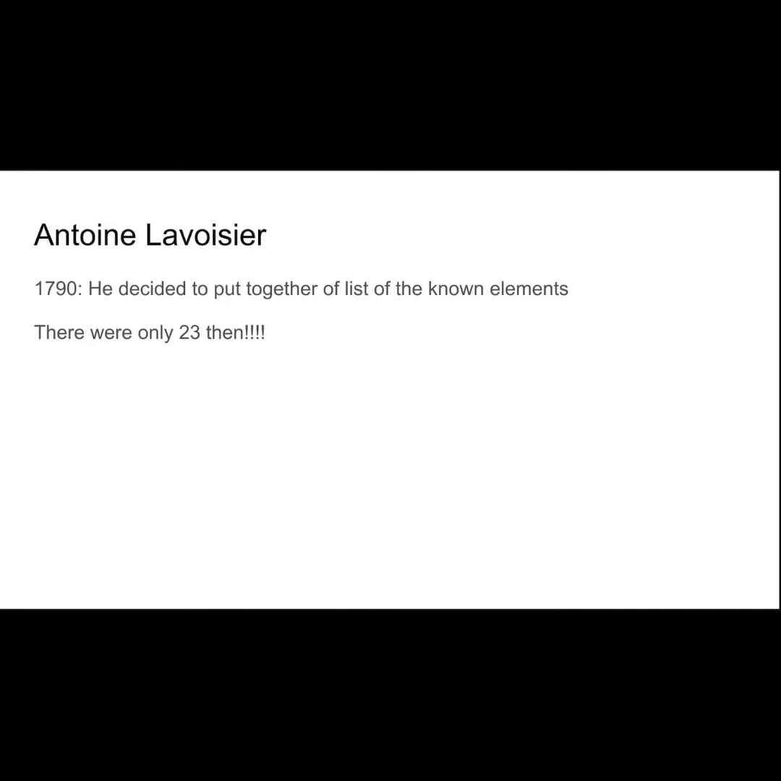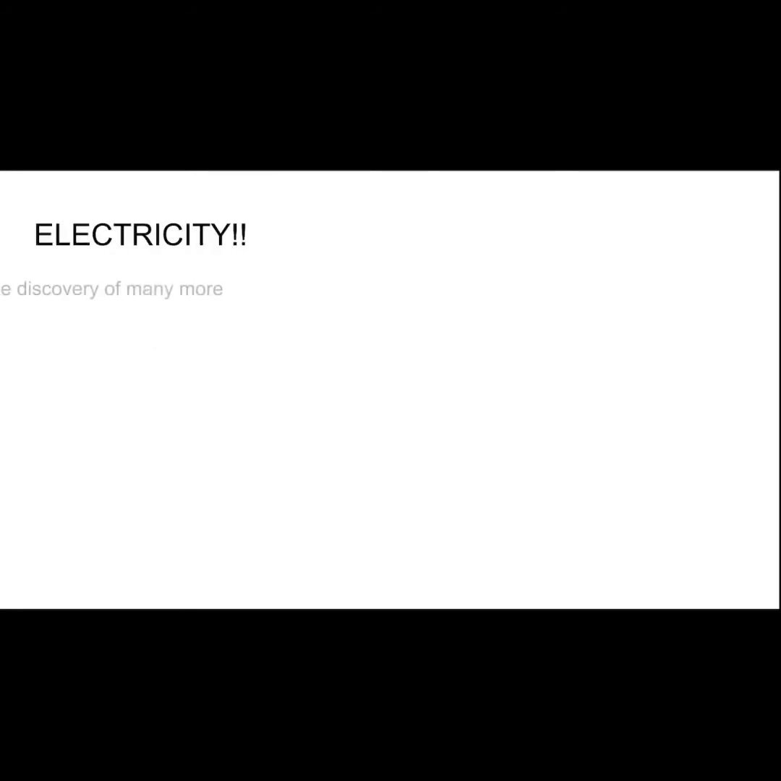The first scientist that we need to talk about is Antoine Lavoisier. Probably said that wrong. But in 1970, he decided to put together a list of all of the known elements. At that time, there were only 23.